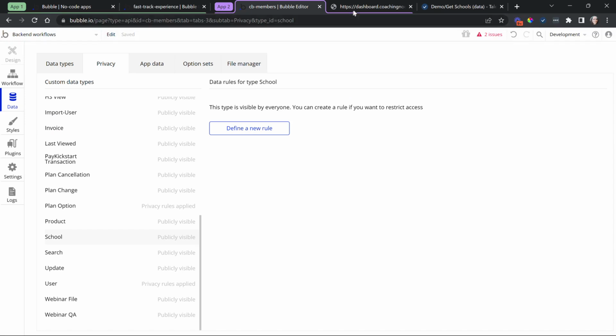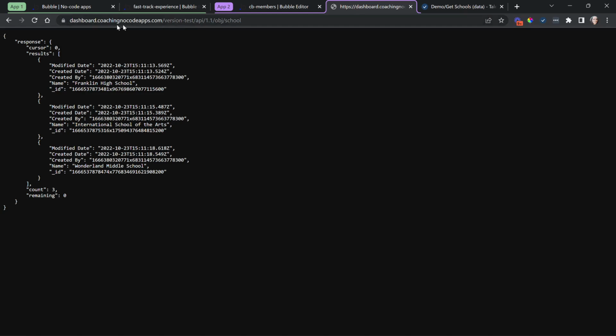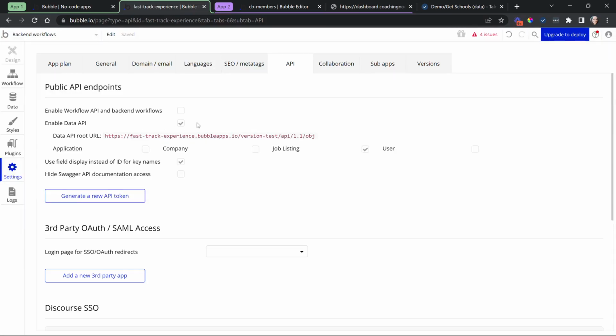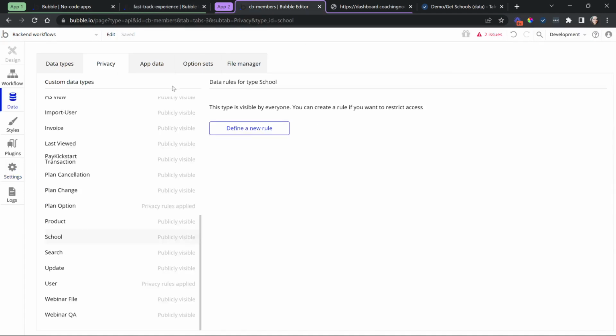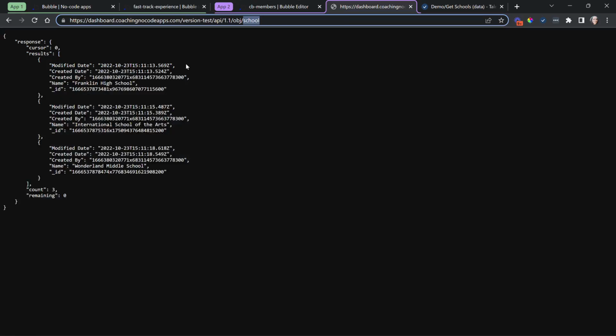Okay, it's publicly accessible. If I go to a browser window and simply put in the address to this data type, okay, so we have the root domain, and you have API 1.1, that's the version we're on, OBJ stands for object, and then the name of the data type, school, I will have access to that data. Anybody can load this page and freely see this. Now, this root domain you can find when you open up the access to your data API. It's listed there for you. So all you need to do to get to the actual resource is / and then the name of your data type. So with my school data type, it's open. And so I'm able to access this here. Just to show you again, I'm going to refresh so we can see we have access.